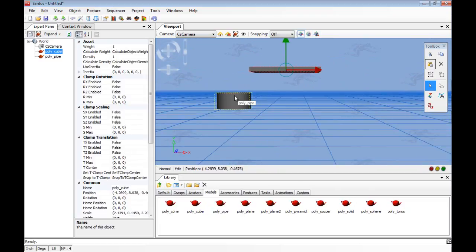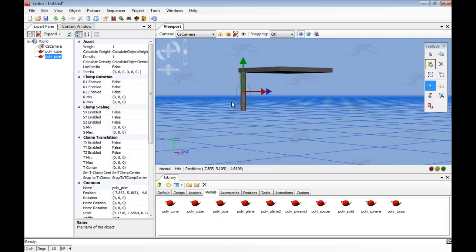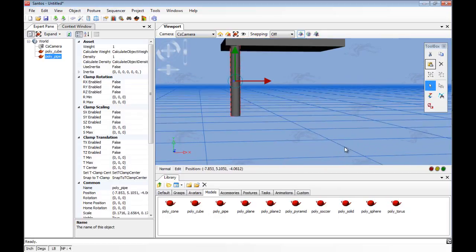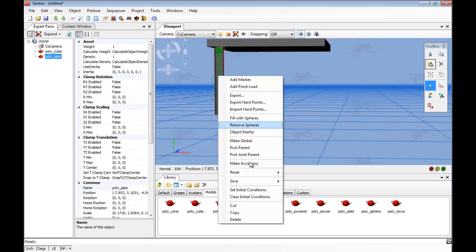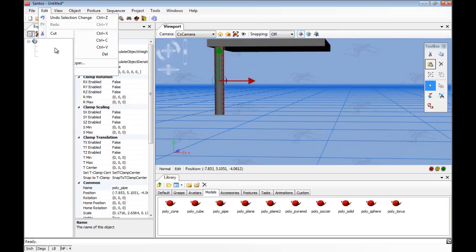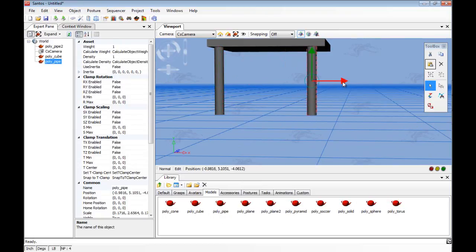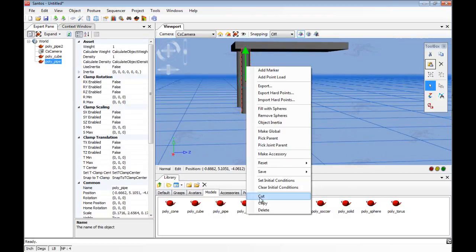Since the legs of my table will be the same dimensions and shape, I will just copy the existing object by right-clicking my mouse on the object and selecting Copy. Then, under the Edit tab, I can select Paste to paste the object into the scene. My copied object will paste on top of the existing object. To relocate the copied object, I can just use the Transform tool to shift it to the new desired position.